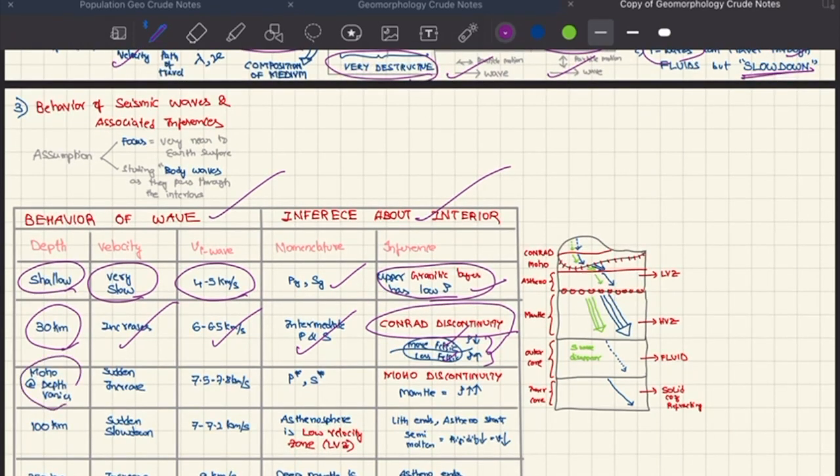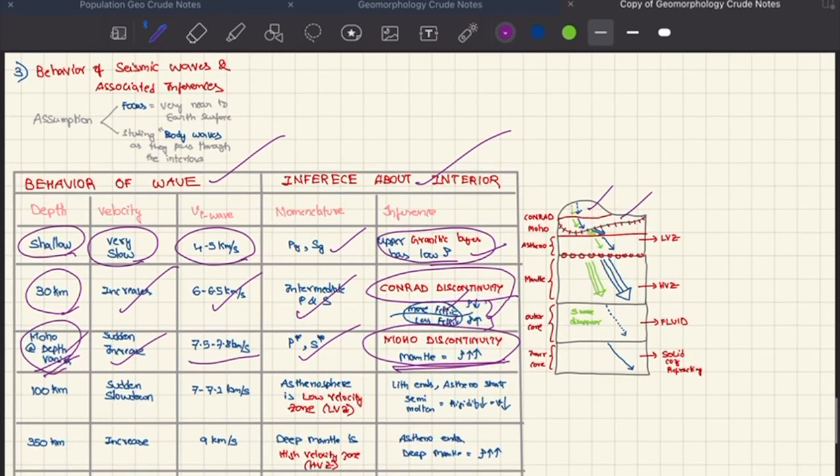At the Moho discontinuity, it doesn't have a specific depth because it varies according to the ocean and continental crust. Velocity will suddenly increase to 7.5 to 7.8 kilometers per second. These are called P star and S star waves. There is more discontinuity. Velocity increases because the mantle has higher density. At 100 kilometers depth, there is a sudden slowdown to 7 to 7.2 kilometers per second. This is because of the asthenosphere.